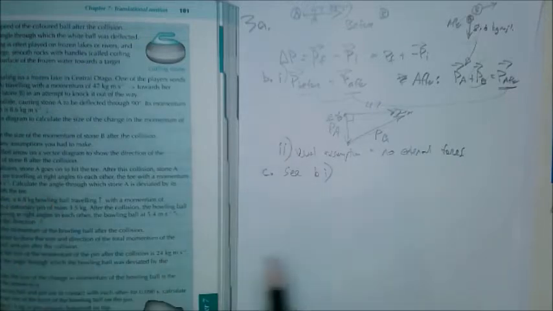So C, B1. After the collision, stone A goes on to hit the T. After this collision, stone A and the T are travelling at right angles to each other. The T, with a momentum of 4.2 kilogram meters per second, calculate the angle through which stone A is deviated by the collision with the T.